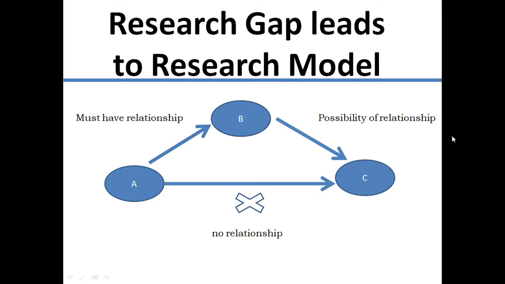Now, research gap converted into research model. Any research gap is converted into a research model once we have the possibility of at least three variables in any specified model.